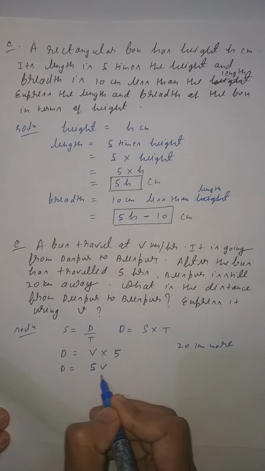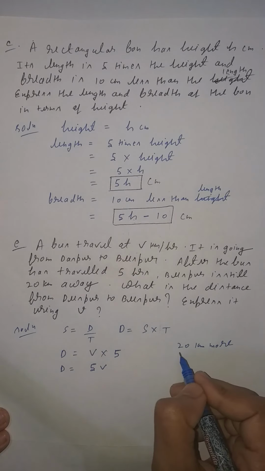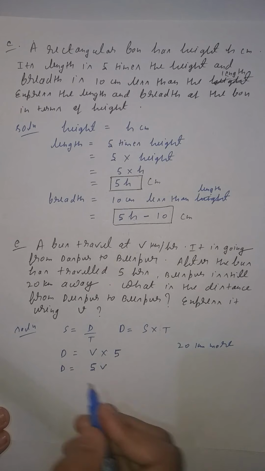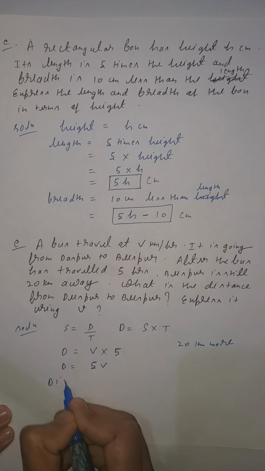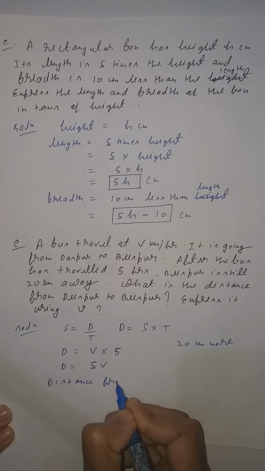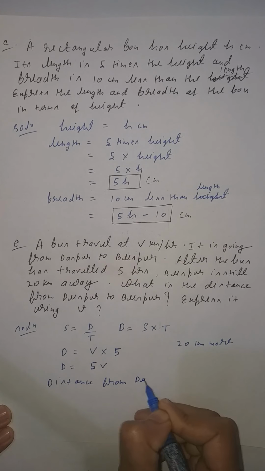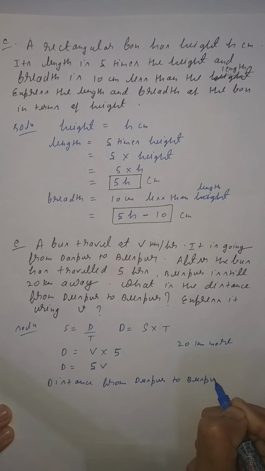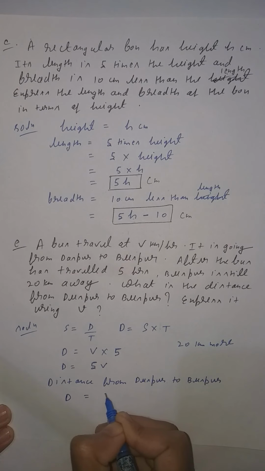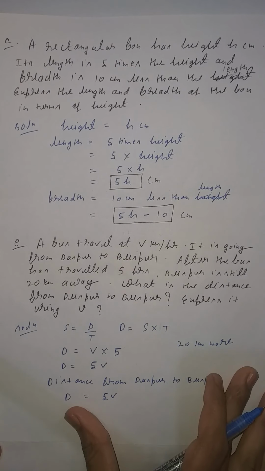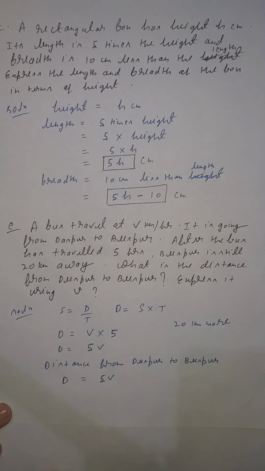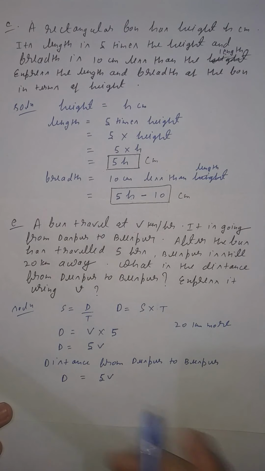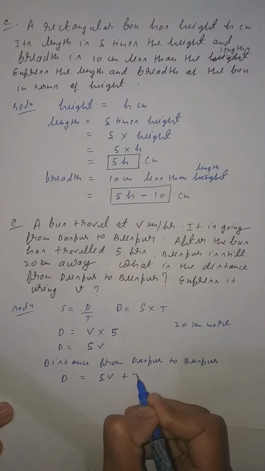The distance from Dispur to Bispur equal to d equal to 5v, the distance traveled in 5 hours, and 20 kilometer left, so plus 20.